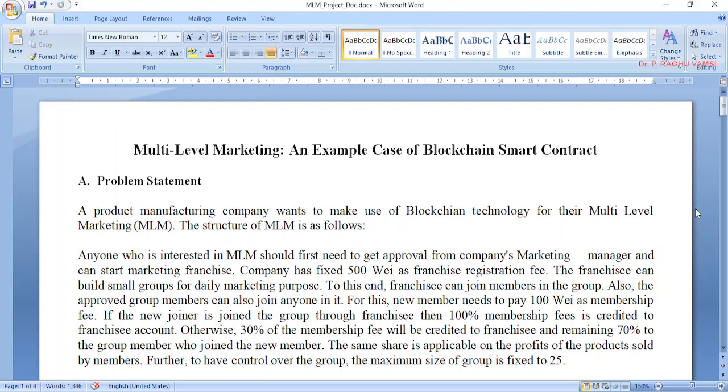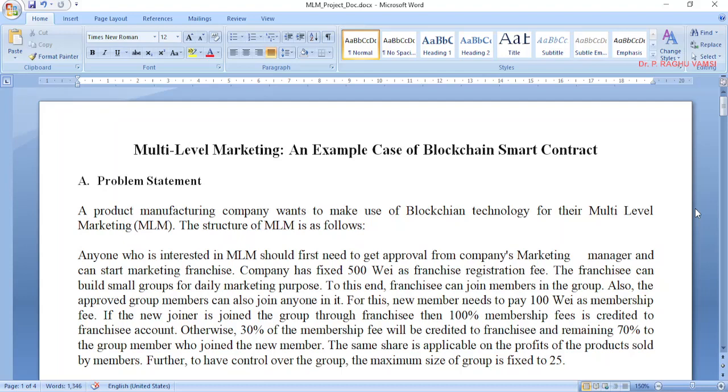Anyone who is interested in multi-level marketing should first get approval from the company's marketing manager, and can then start marketing as a franchise. The company has fixed 500Y as the franchise registration fee. The franchise can build a small group for daily marketing purposes. To this end, the franchise can join members in that group.